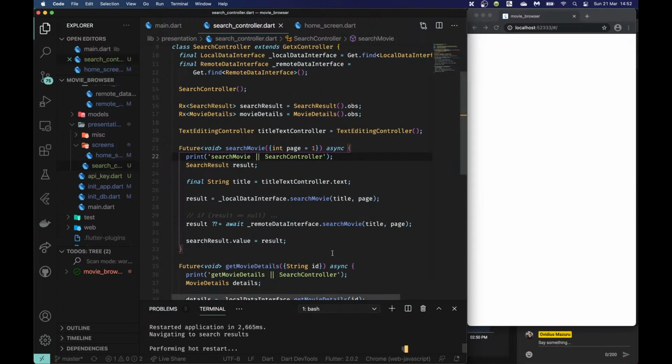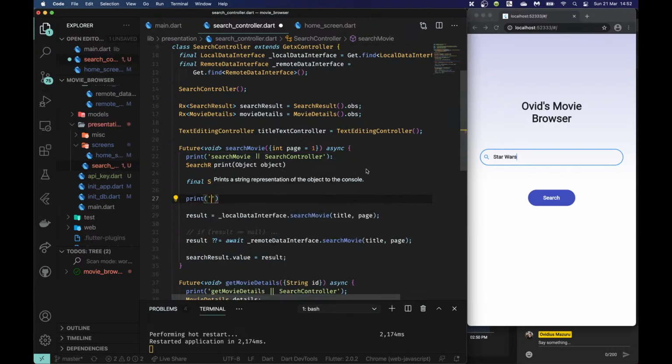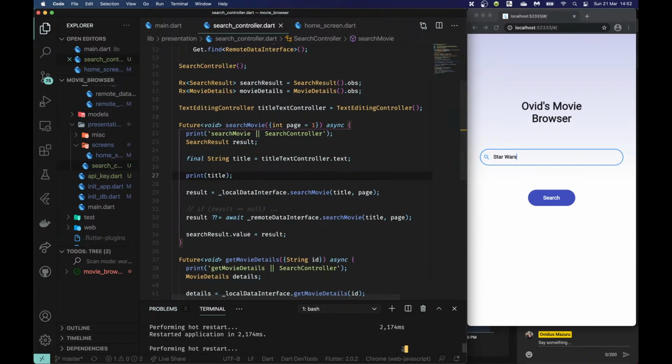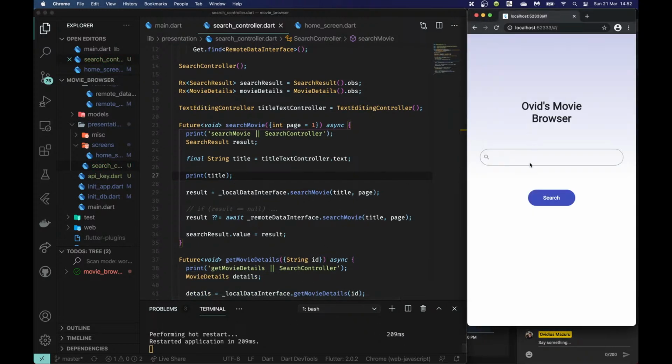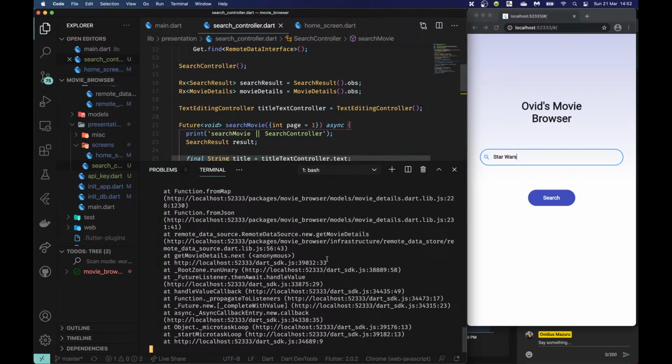Okay, so we're going to just recompile this to see if it still works correctly, because sometimes you might get strange behavior here. And type something here, this works, Star Wars, I can search for that. And one thing I'm going to do is just print the title so we can see it's getting the correct value here. And recompile it, and try Star Wars, search, and it crashed. But let's see what happened before it crashed.